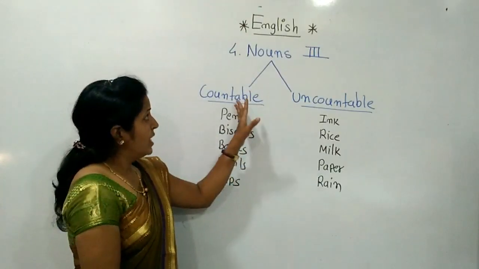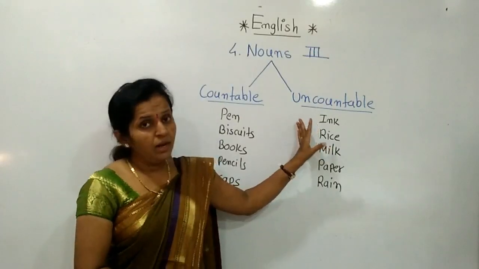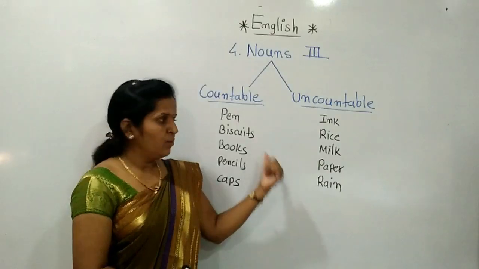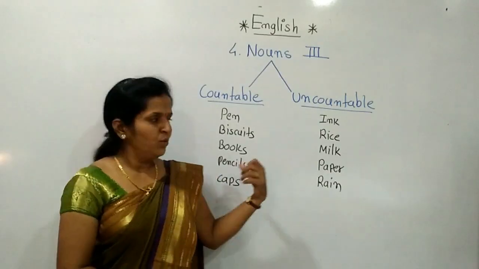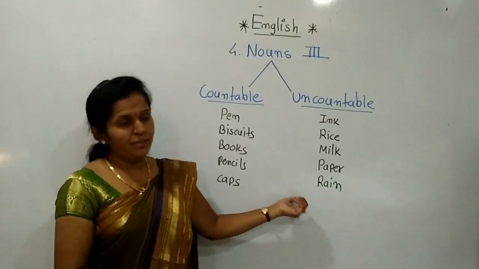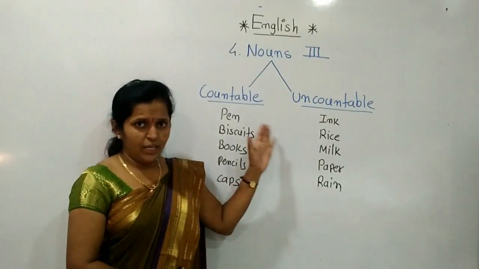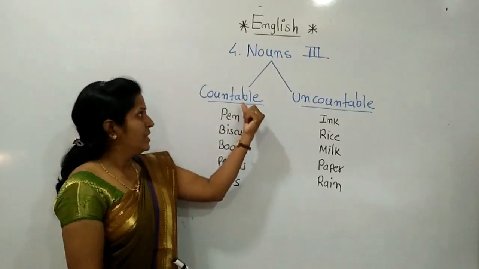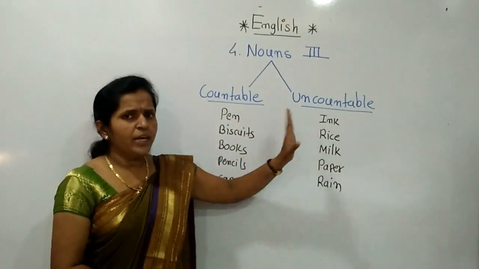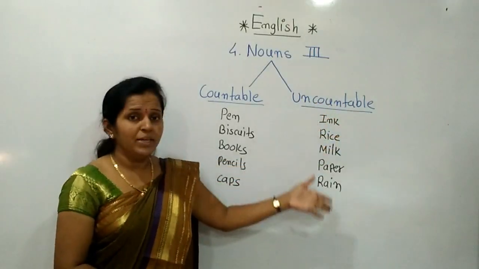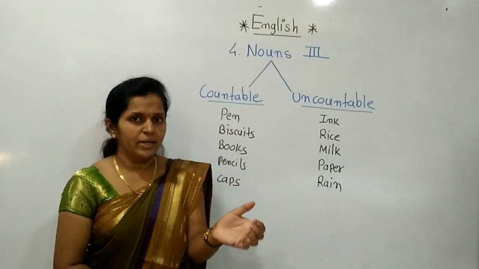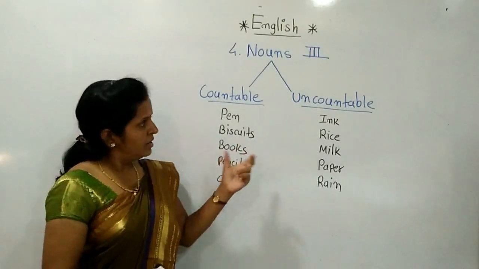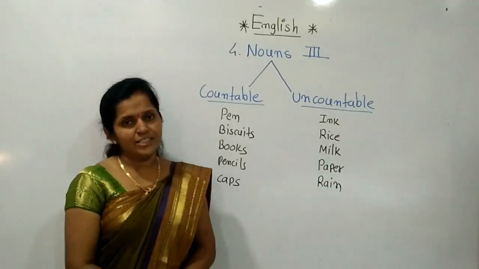In this way, these are the countable and uncountable nouns. Means in this topic, examples are given to us and we have to identify which noun is countable, which noun is uncountable. If it is measured in number, we can give the answer in number, that is countable. But whenever we cannot tell in number, it needs the measurement, it needs some particular word. At that time those are the uncountable nouns. Examples in next period.